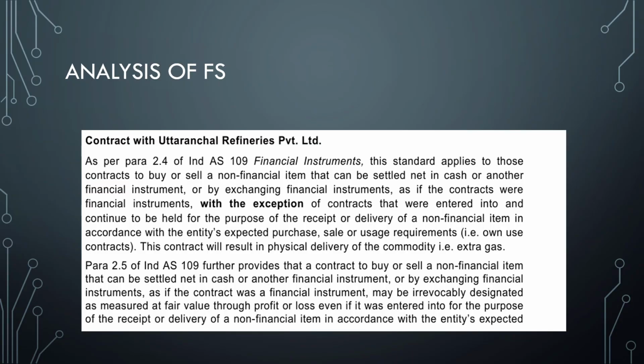Now coming to Ind AS 109, a contract to buy or sell a non-financial item, with the exception of certain contracts. You just focus on these 2 to 3 lines. This is more than important because when you try to remember all these things, you are not going to focus on this. The question will come for 6 to 7 marks, so try to secure 4 or 5 marks. That is the main objective we can include in this.